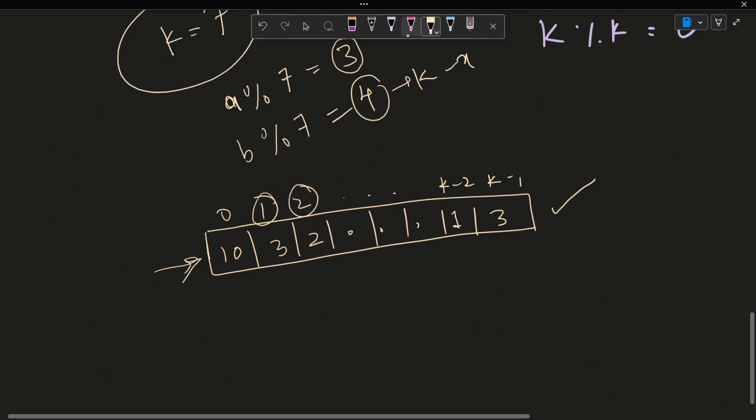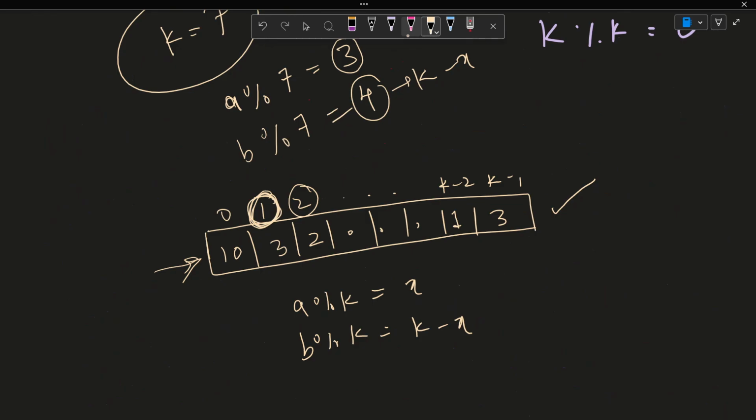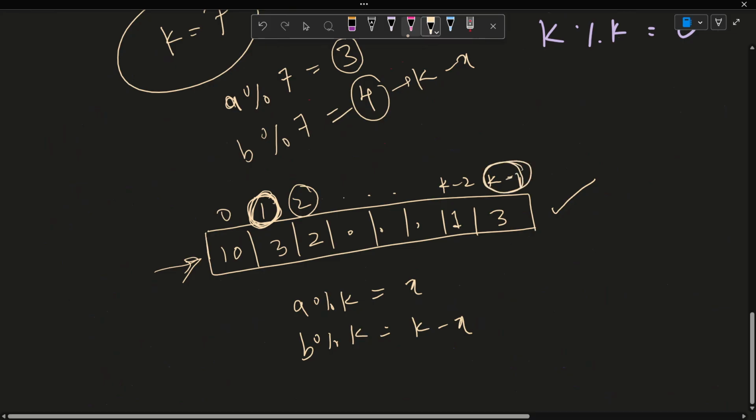which actually keeps track of the frequency of the elements whose remainder when divided by k gives you the index of that location. Fine. Now basically we have to make pairs, right? So if a modulo k is equal to x, then b modulo k is equal to k minus x, right? This is the idea. So if this is 1, the only elements I can pair this number with so that the sum is divisible by k is the elements which have a remainder k minus 1.